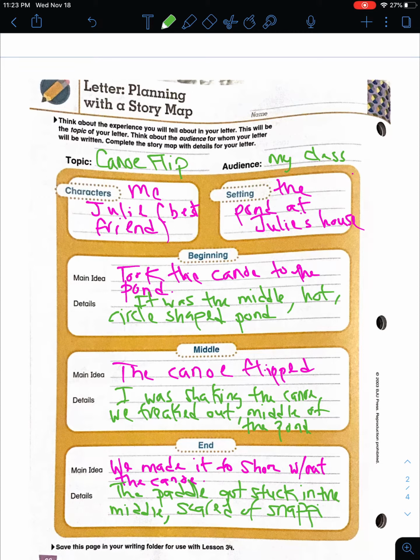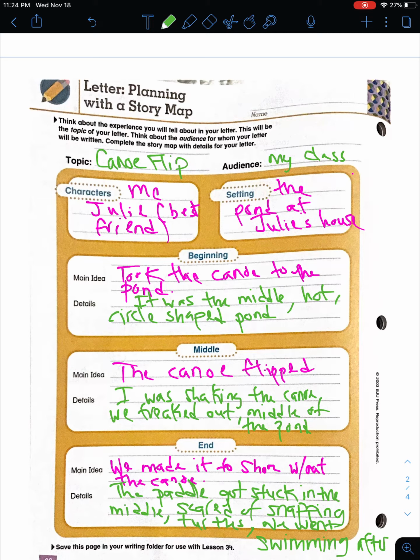Those are some mean turtles, man. They'll bite you. Alright, snapping turtles. And then I put, we actually went swimming afterwards. Because we did. We tried to go get the paddle. Alright, now if you run out of room, you can just do like me and add it at the bottom. No big deal. Alright, and that is my narrative.